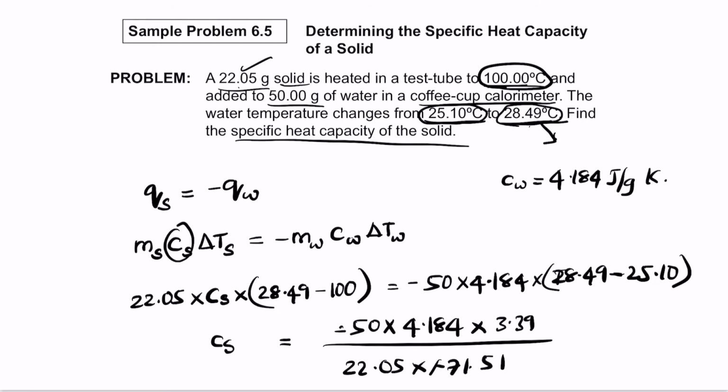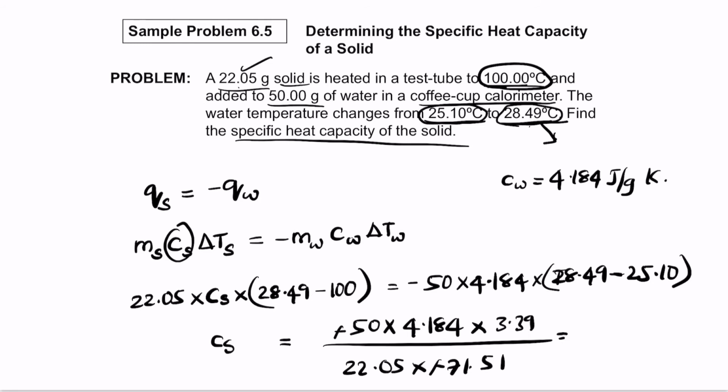So minus minus is gone, and calculate the value. So you have 50 times 4.184 times 3.39 over 22.05 times 71.51.